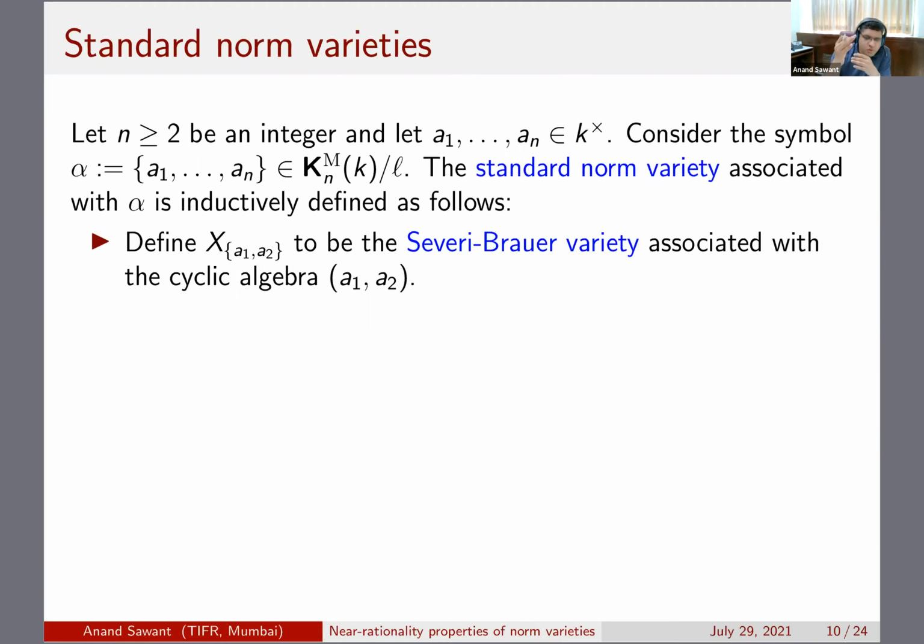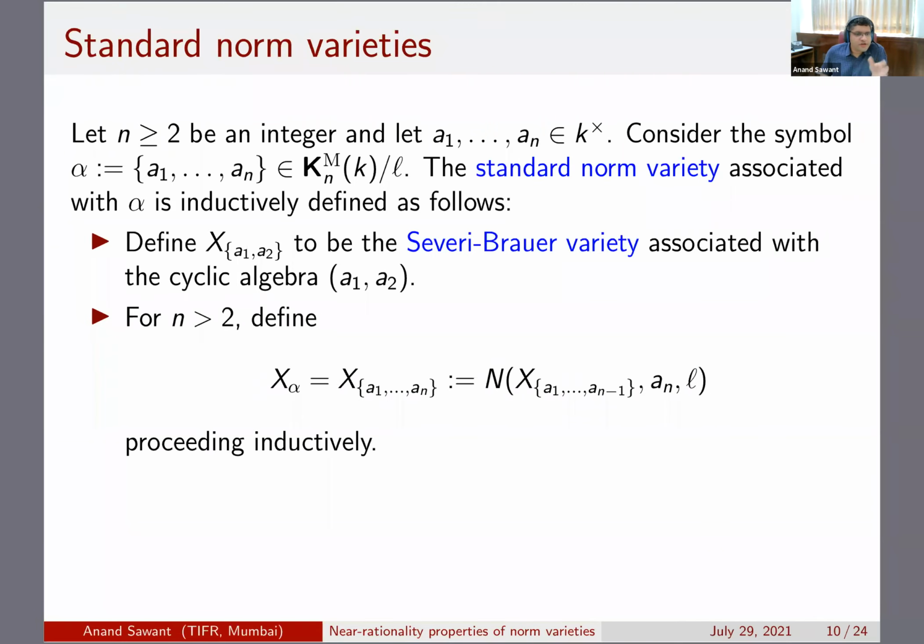So we base change to the algebraic closure and then show something. These Severi-Brauer varieties are actually forms of projective spaces, so when you base change to the algebraic closure, it just is a projective space. So these are as good as projective spaces given what I'm going to do.